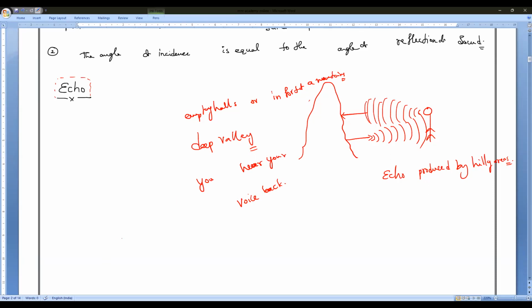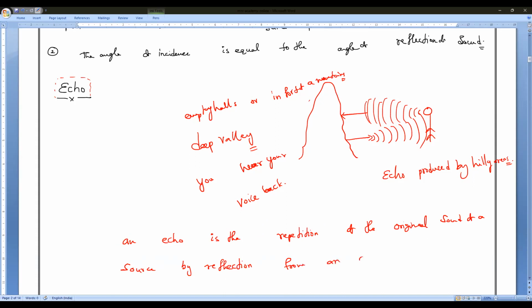So please write it. An echo is the repetition of the original sound of a source by reflection from an obstacle or distant object.